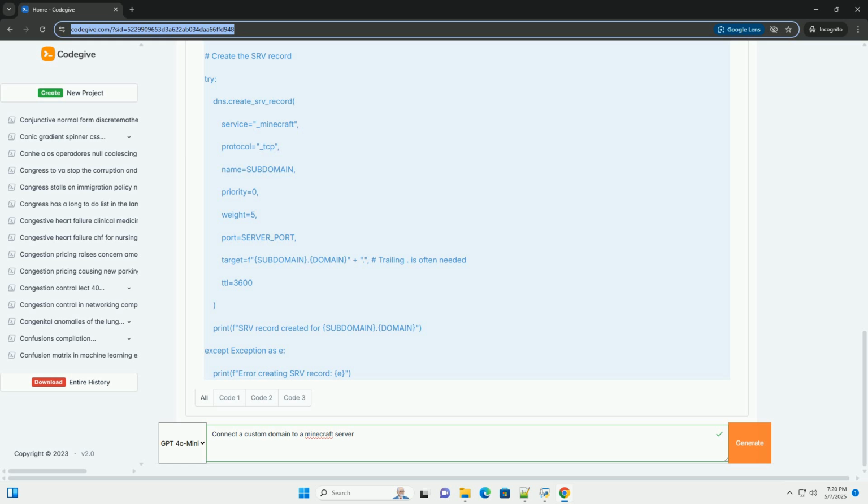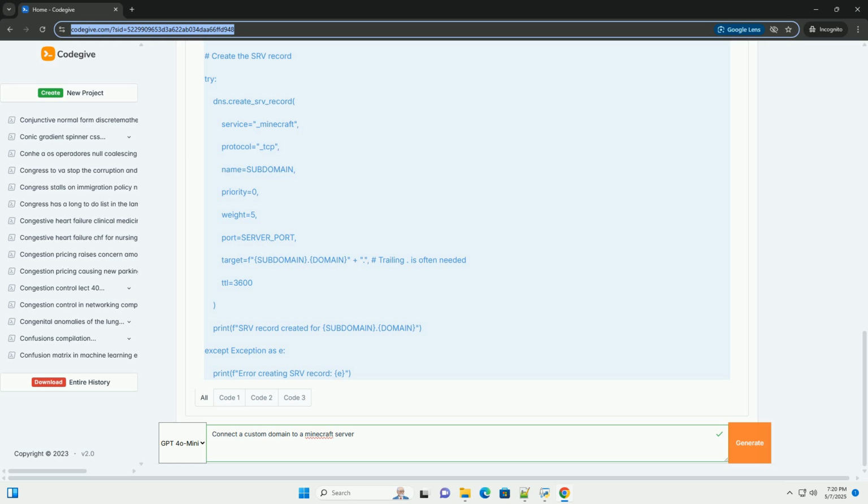Keep a record of your DNS settings, IP address, port, subdomain, in case you need to troubleshoot or make changes later. Test from multiple locations. After making DNS changes, check that the server is accessible from different locations, for example using a VPN or asking friends in other locations to test.